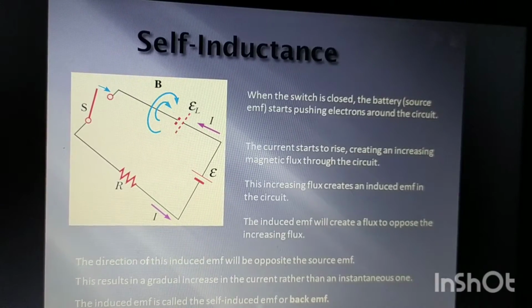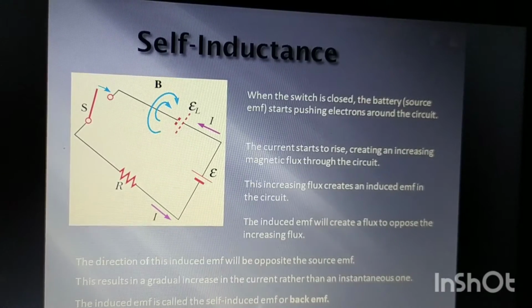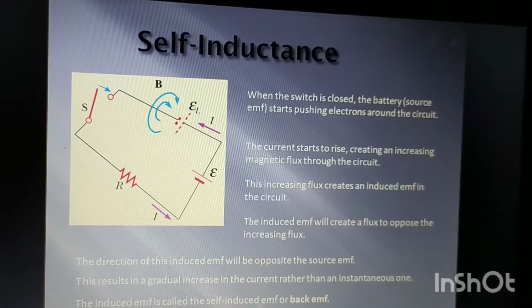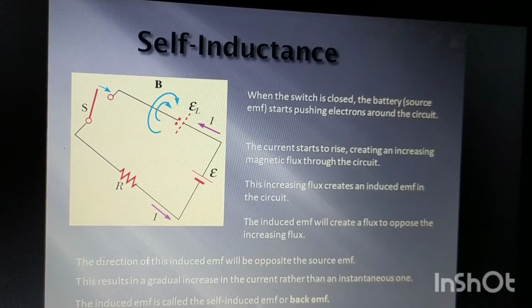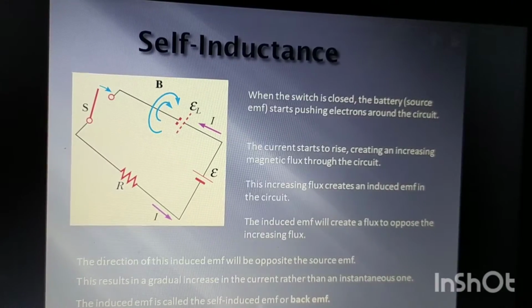There will be an increase in the magnetic flux. When the current is changing from zero to maximum, there will be a change in magnetic field, and due to the change in magnetic field, there will be a change in magnetic flux. You already know what will happen if there is a change in magnetic flux in the circuit: there will be some induced EMF in the circuit.